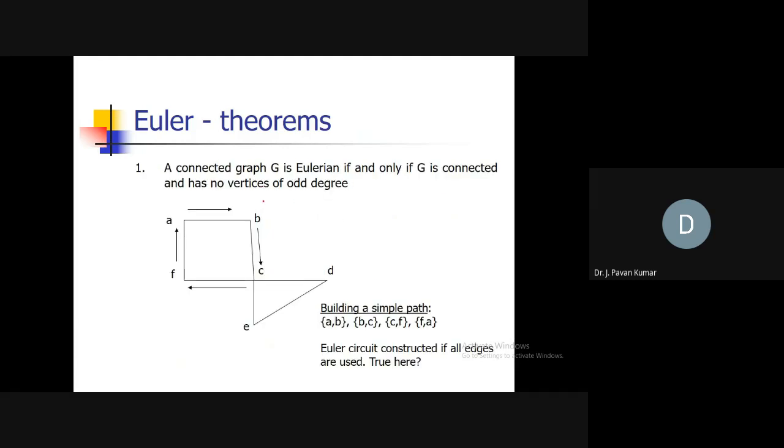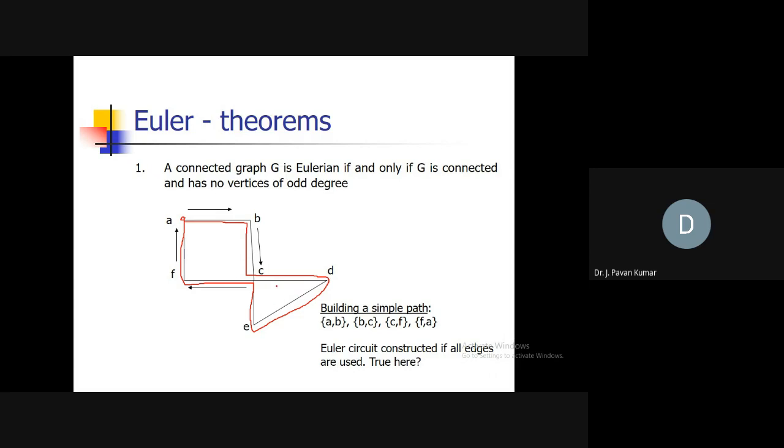Now this is the example. Is this an Eulerian graph or not? Eulerian graph in the sense that we should have an Eulerian circuit. So let us start from A to B, then B to C, then C to D, then D to E to C, then F, then A. So it is an Eulerian circuit, and the graph is an Eulerian graph. Like this, we can give an Eulerian cycle in order to claim the graph as Eulerian.